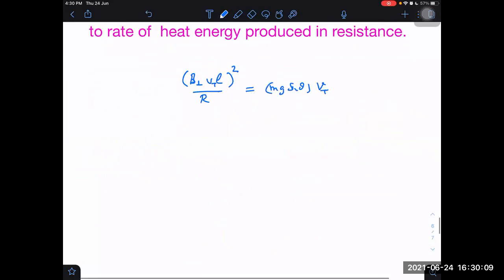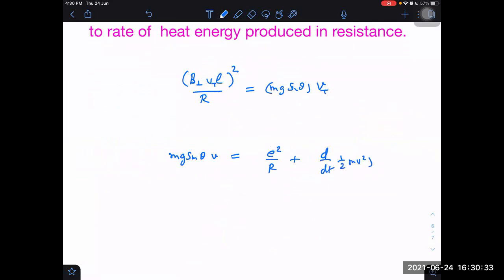If I have to find acceleration, then my equation should be that the rate at which potential energy is lost is converted into two things: I square R plus, tell me what I should write. Kinetic. Plus the rate of change of kinetic energy. What is the rate of change of kinetic energy? d by dt of half mv square. That will be mv into a plus B perpendicular square L square v square by R is equal to mg sin theta into v.